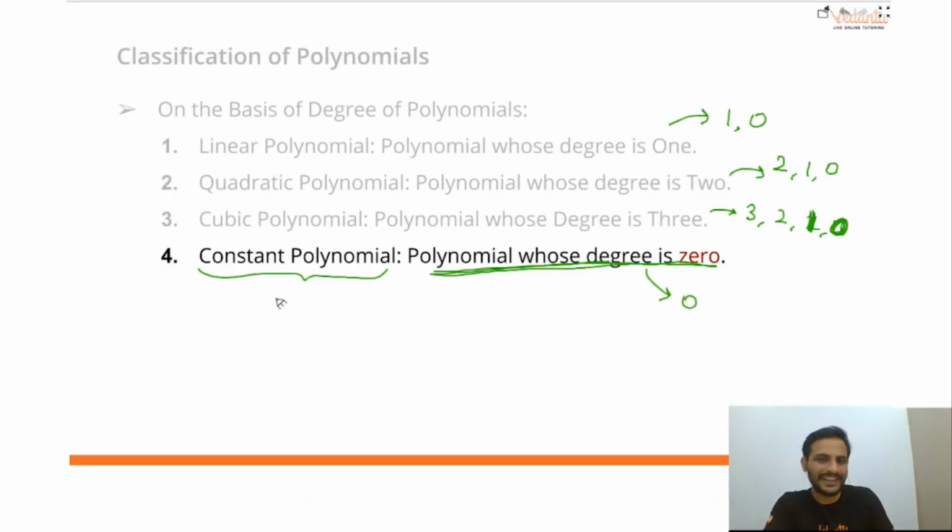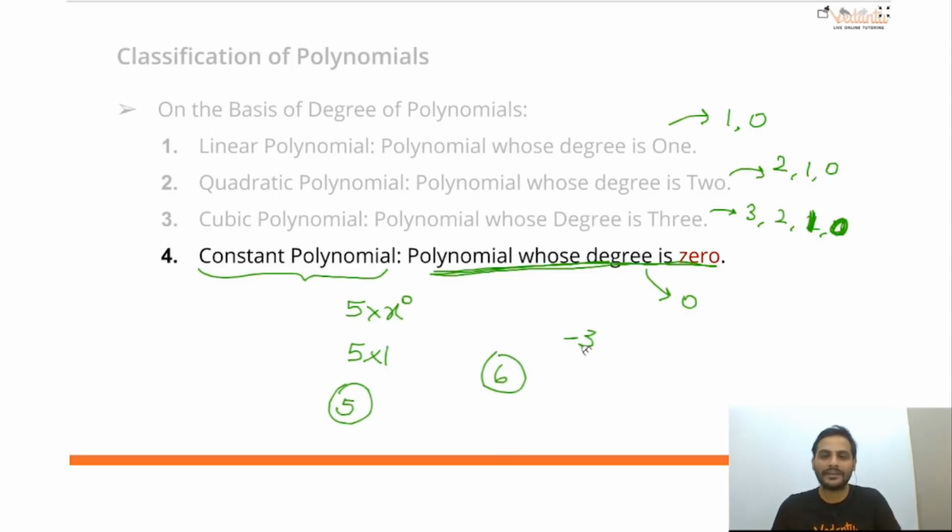So can you tell me what kind of numbers will be an example of this? What kind of examples will you get for constant polynomial? It is very important for me. You have learned it in today's session. Remember this? 5 into x raised to the power 0. When you write 5 into x raised to the power 0, it will become 5 into 1, which is 5.